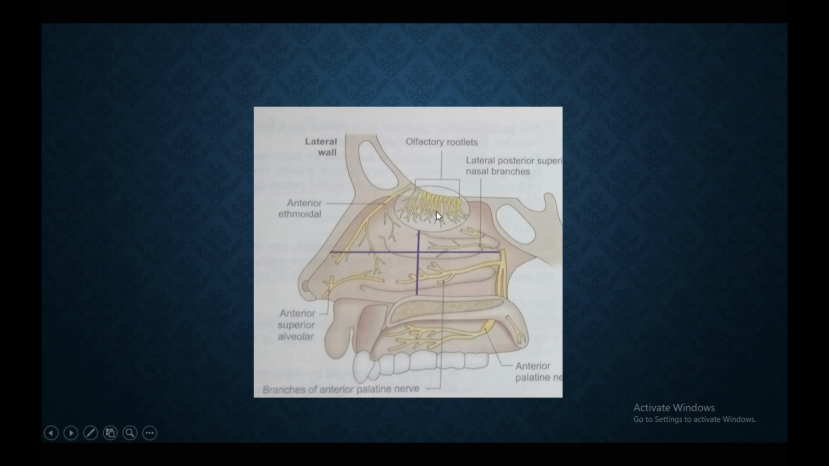The special sensory nerves or the olfactory nerves are distributed to the upper part of the lateral wall of nose just below the cribriform plate of ethmoid up to the superior concha.